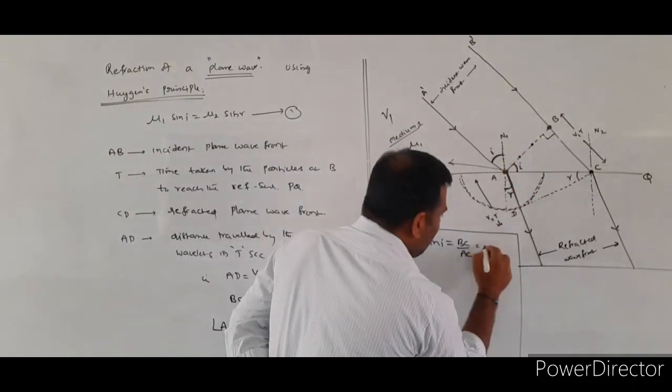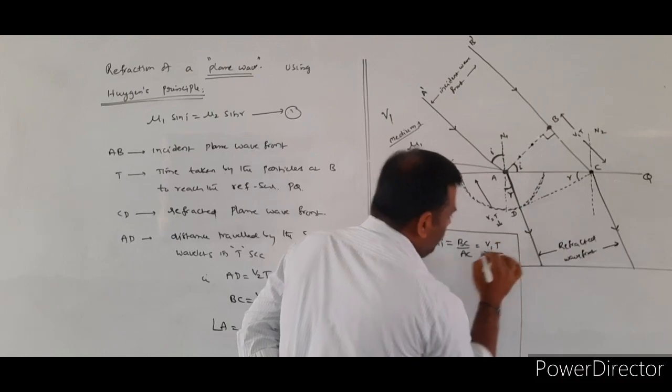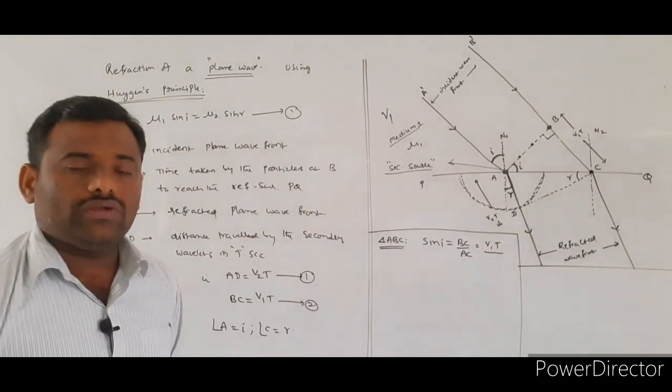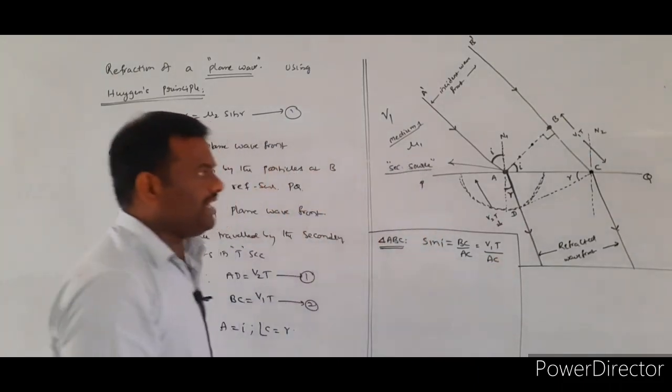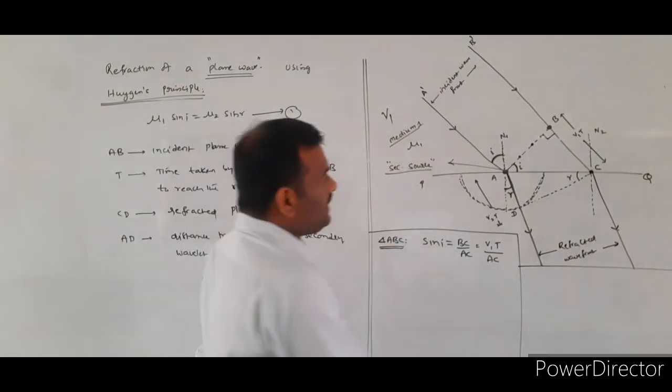What is the BC value? BC value is equal to V1 into T. BC value is equal to what? V1 into T by AC. AC value we don't know. Next, again we consider another triangle.